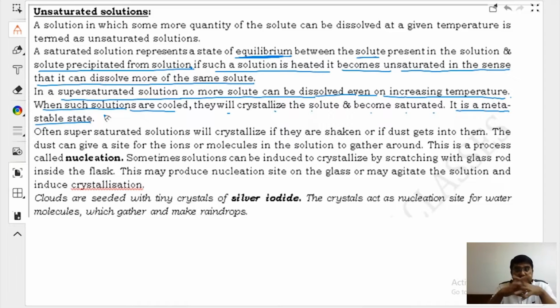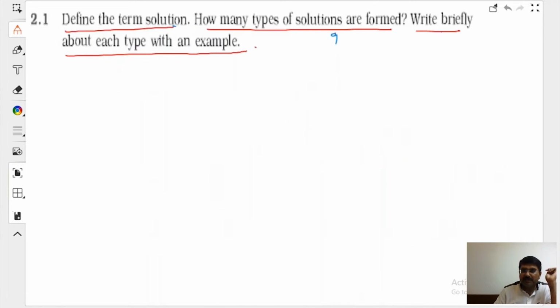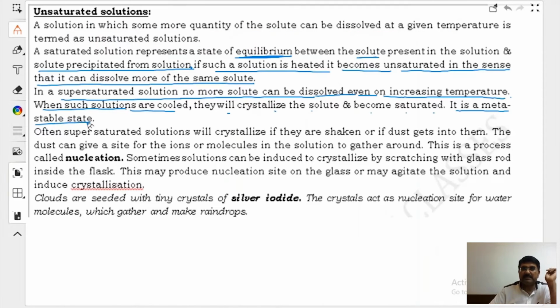Now imagine that halwai, that sweet maker, has left his sugar solution there and let it cool down. The same thing which I gave as an example. After some time, you will find that sugar starts crystallizing on the sides or wherever it is possible. That is what you are going to get, a metastable state, right? Often, this is very interesting. Focus. I'm going to tell you the concept of artificial rain now.